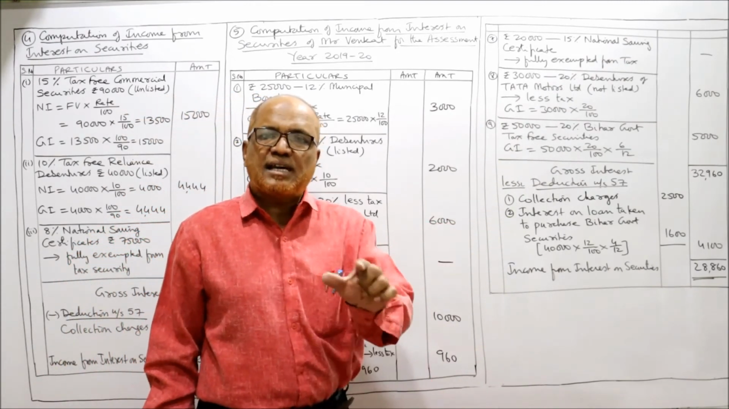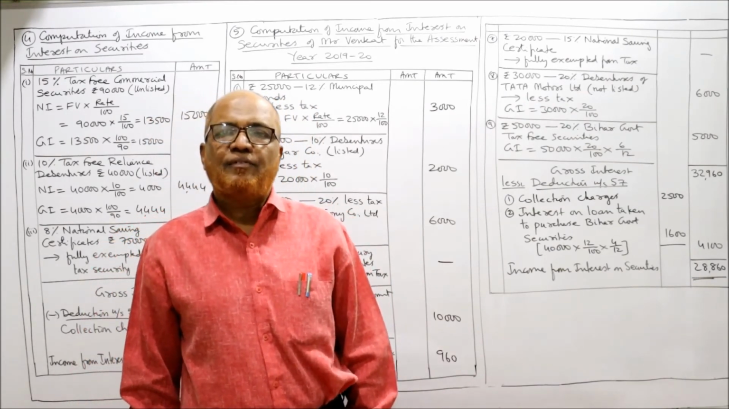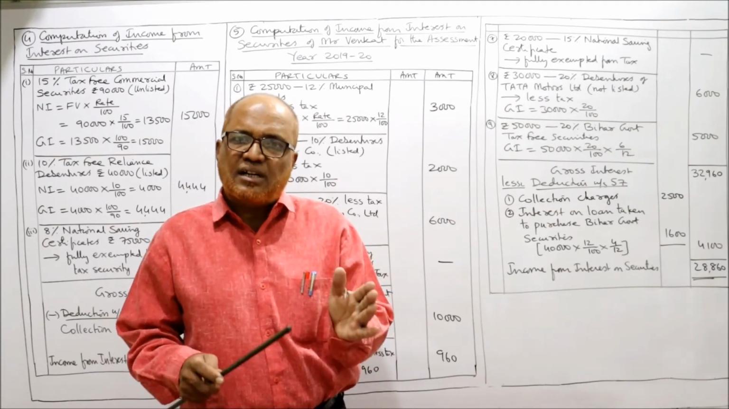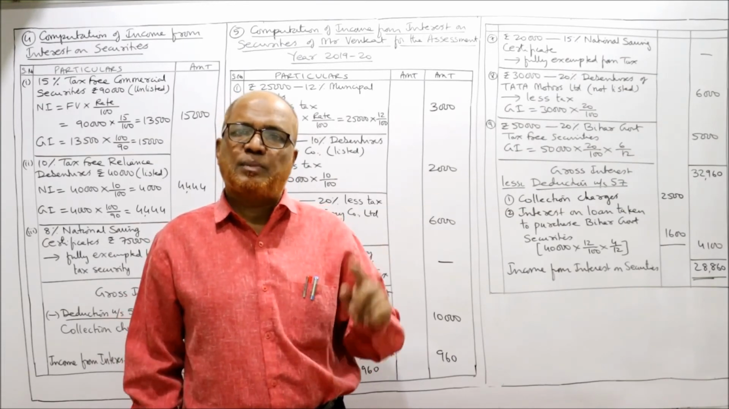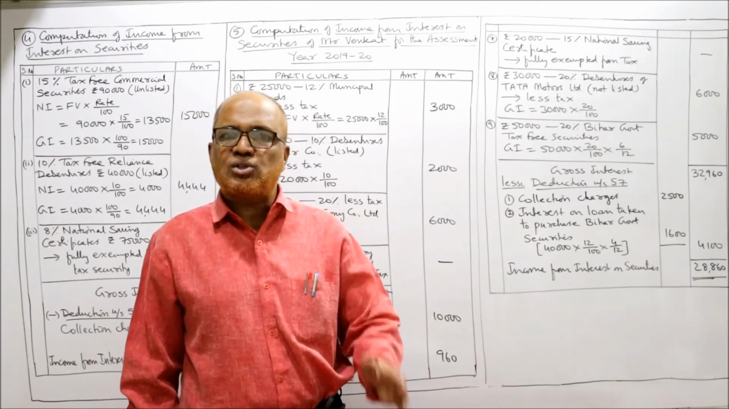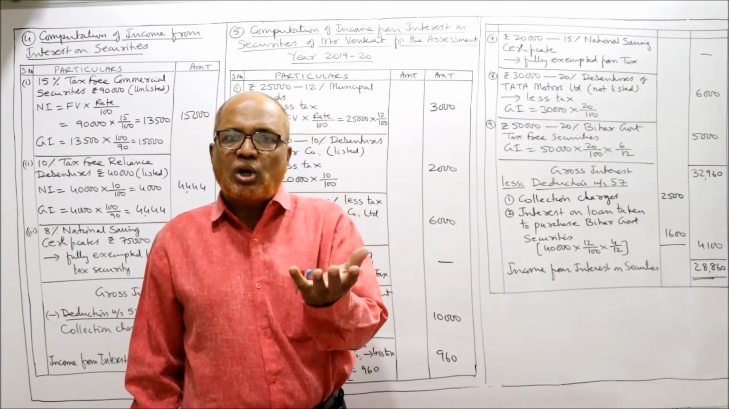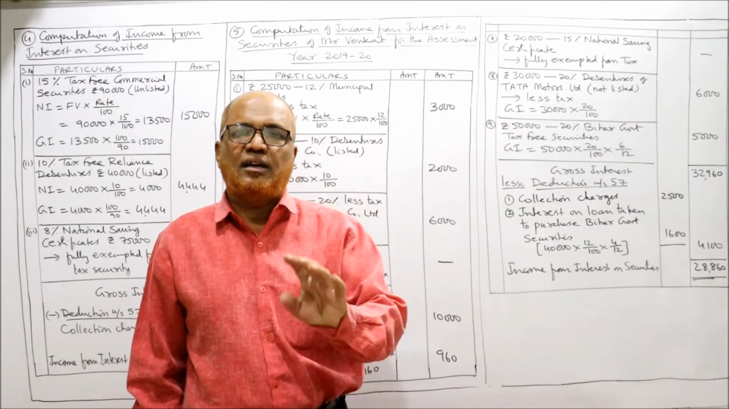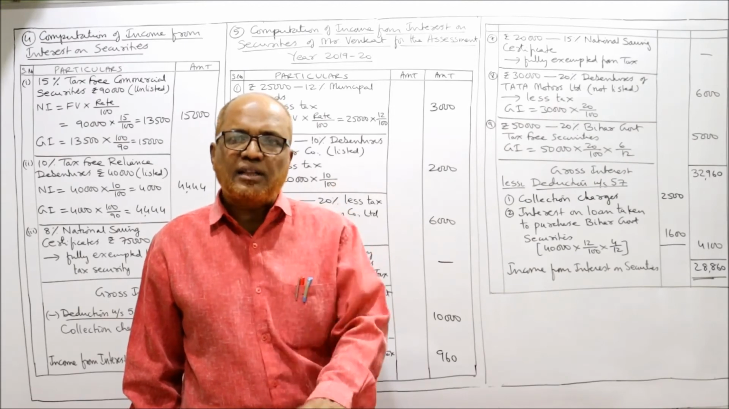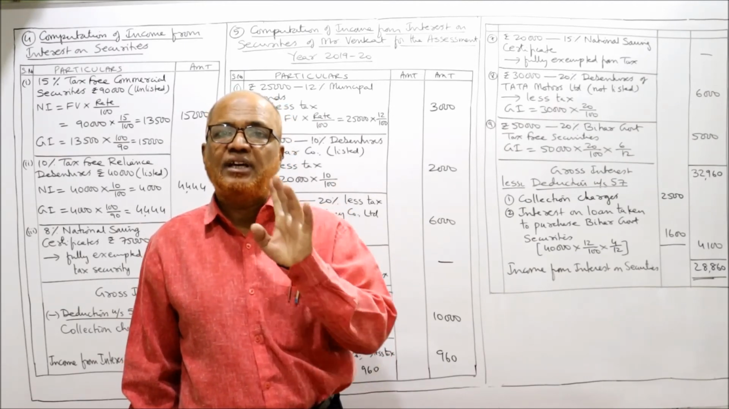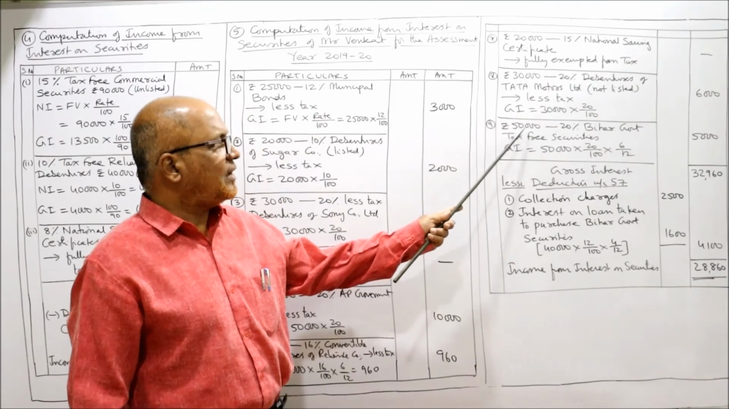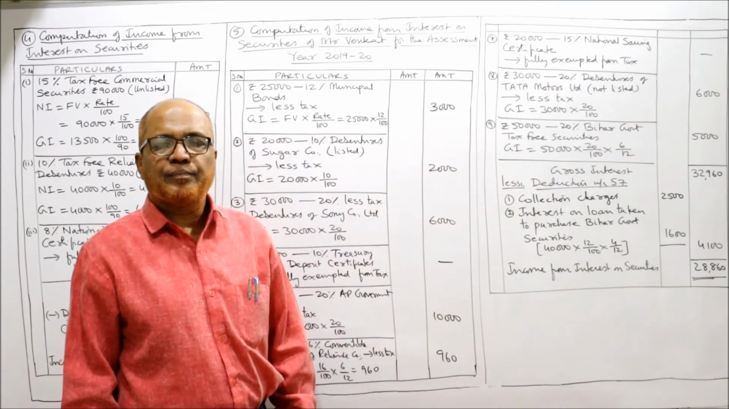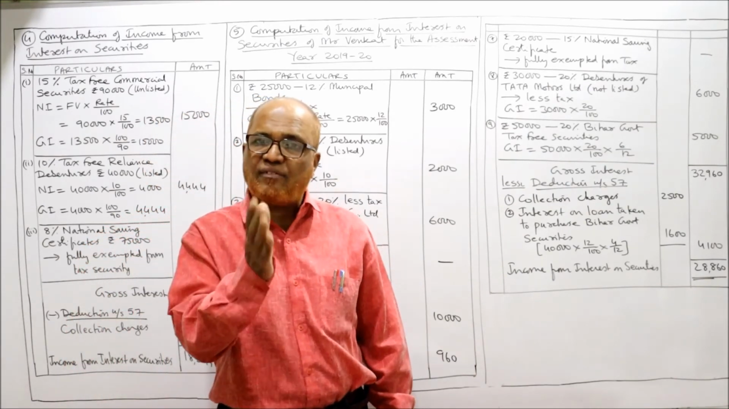But the security was purchased on 1st December. During the year, on 1st December 2018, he has purchased it. So we have to take the interest for half of the year. He was not holding this security for the full year. He has purchased the security during the year. So we take only half year interest. So face value 50,000 into 20 by 100 into 6 by 12, because for half year we are taking.